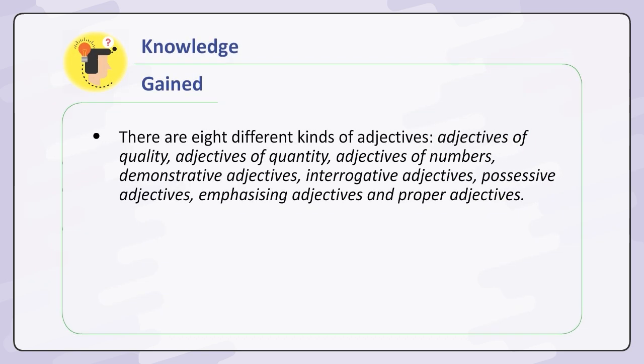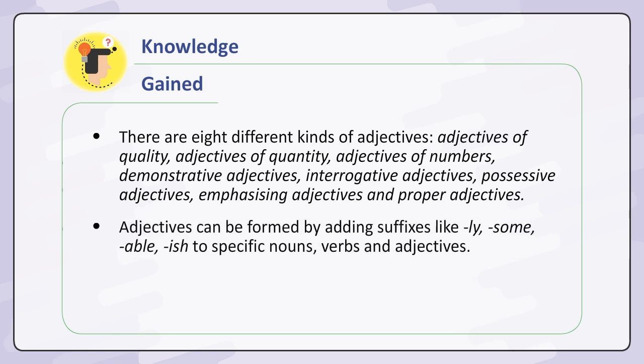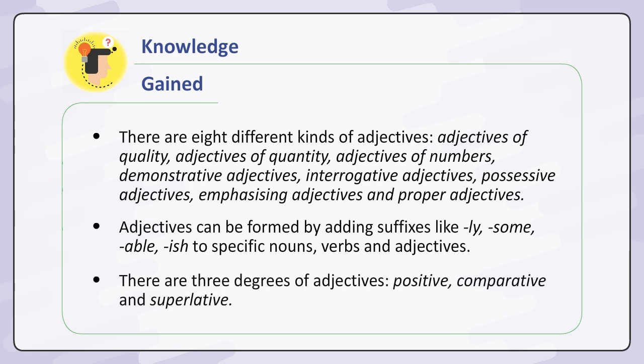Knowledge gained. There are 8 different kinds of adjectives: adjectives of quality, adjectives of quantity, adjectives of numbers, demonstrative adjectives, interrogative adjectives, possessive adjectives, emphasizing adjectives, and proper adjectives. Adjectives can be formed by adding suffixes like ly, some, able, ish to specific nouns, verbs, and adjectives. There are 3 degrees of adjectives: positive, comparative, and superlative.